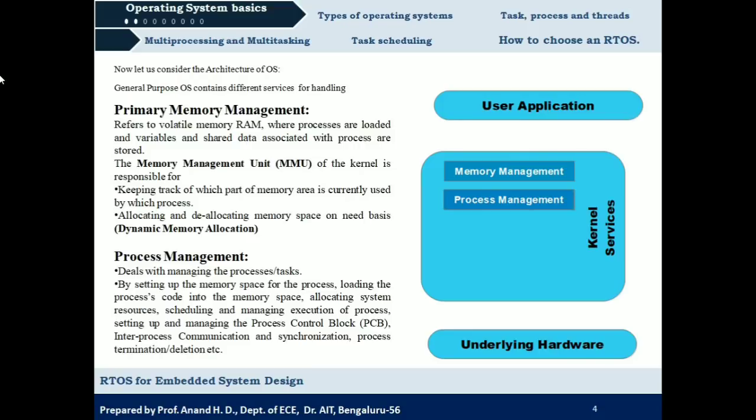What will be the information in it? It is going to give all the information related to that particular process. So what is the process ID? The process ID will be required for identifying the process. That will be there in the PCB, and it also has status registers. In order to know the current status of a process, that can be known through the status registers which are present in the process control block. So setting up of all this process control block is done by the process management service.